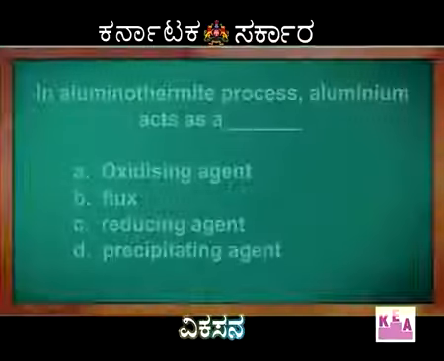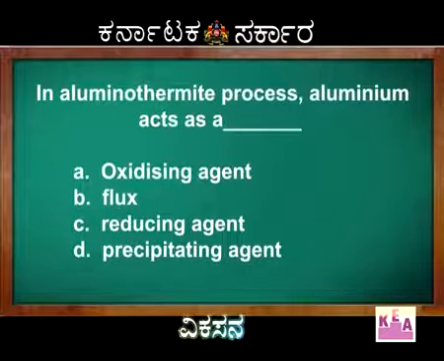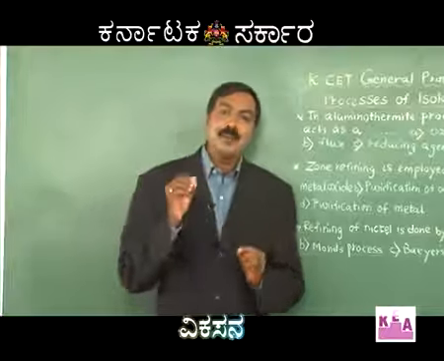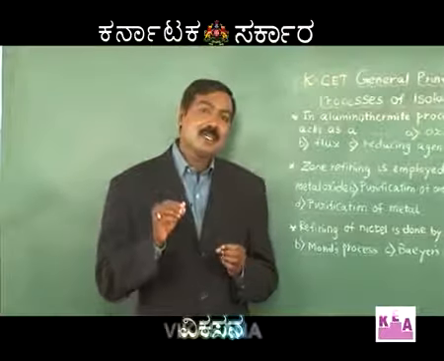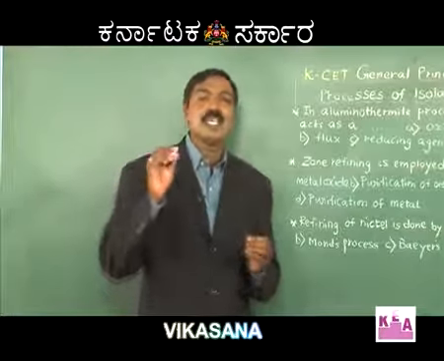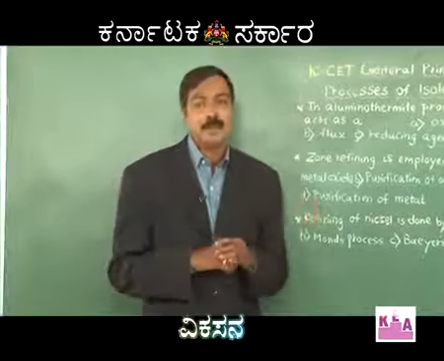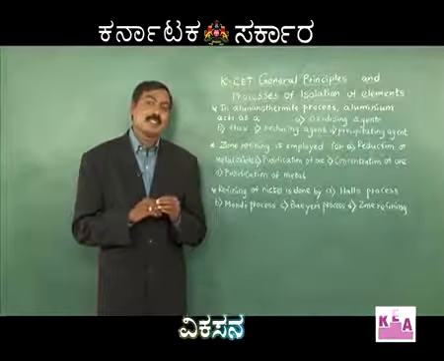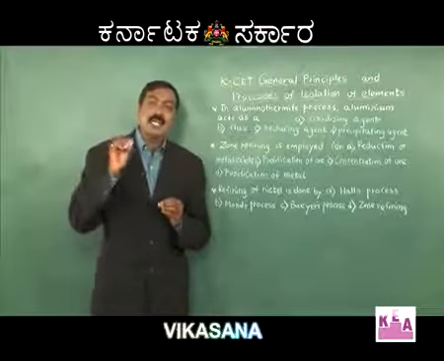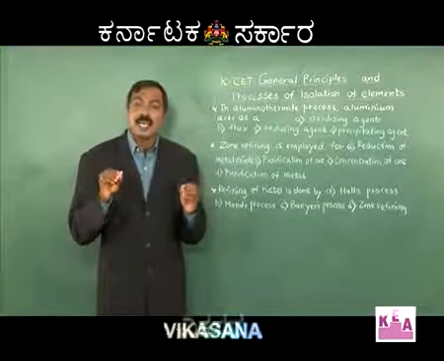Next question. In the aluminothermite process, aluminium acts as a... a very classical question. We are aware that in metallurgy, carbon is the most common and suitable reducing agent for reduction of metal oxides into metal. But using carbon at high temperatures will result in the formation of carbides.